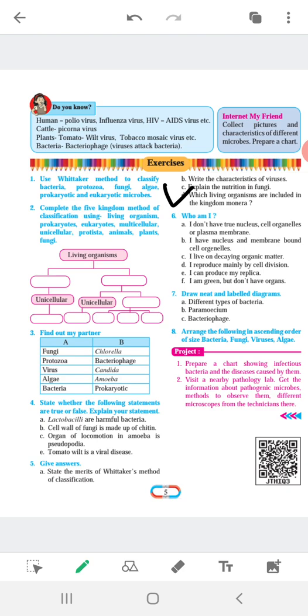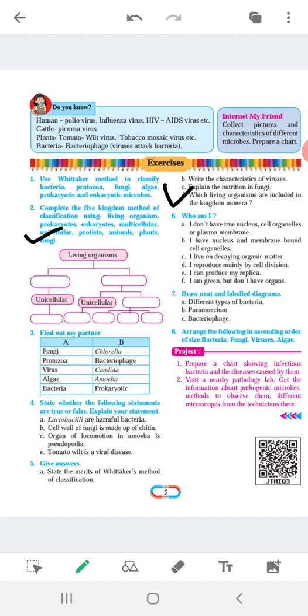So microorganisms are classified into two types, that is prokaryotic and eukaryotic. The bacteria, fungi, algae, and viruses. So these you have to write in the first question. Now see the second, which is very easy and you have it in your textbook, that is a classification of microorganisms, just a classification of microorganisms. Now see the second question, complete the five kingdom method of classification using living organism, prokaryotes, eukaryotes, multicellular, unicellular, protista,